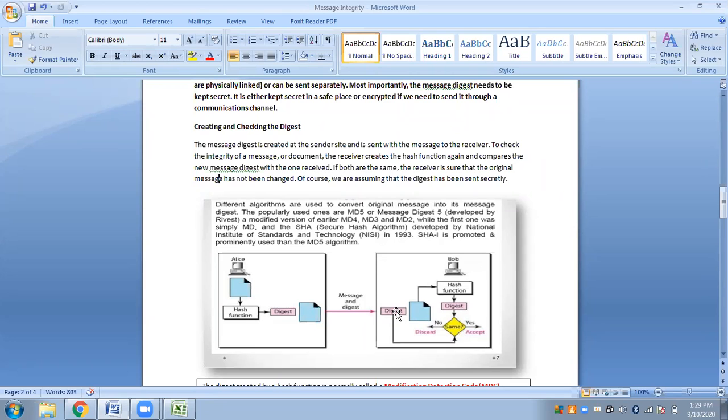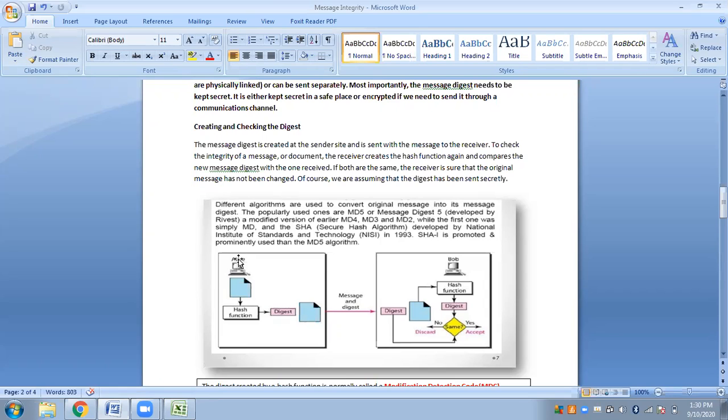Bob will keep the digest aside. What he will do is take the same message that he has received from Alice. Now he will perform a hash function on the message again. So here hashing is done on both sides, on the receiving side and also on the sending side.